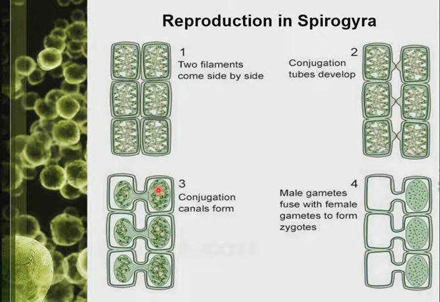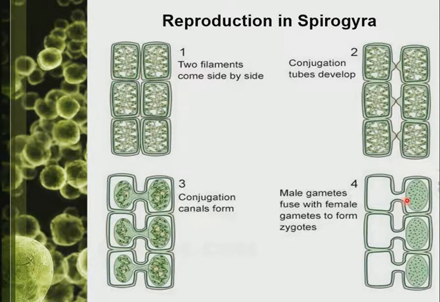The male gamete passes through the tube to meet the female gamete. When they meet, the two will fuse together and exchange their material to form a zygote.